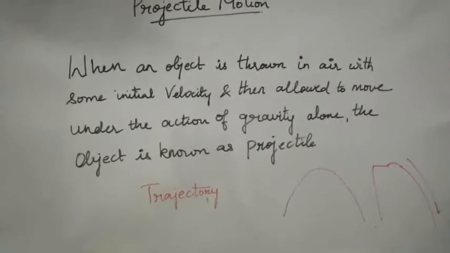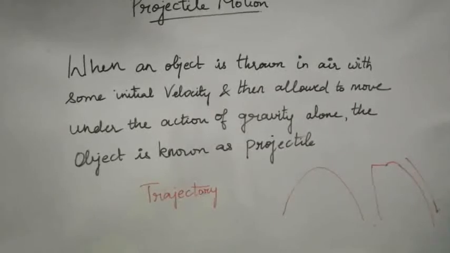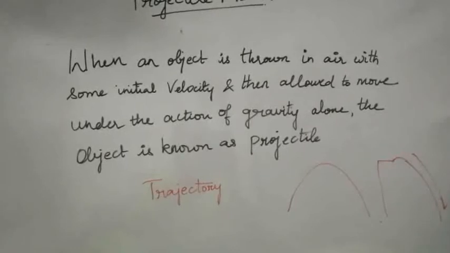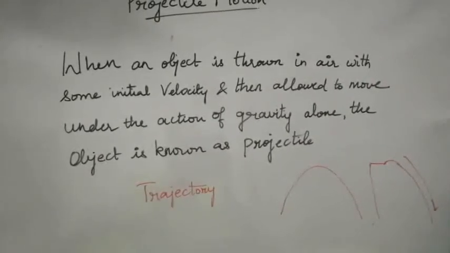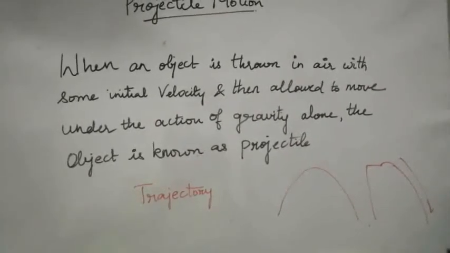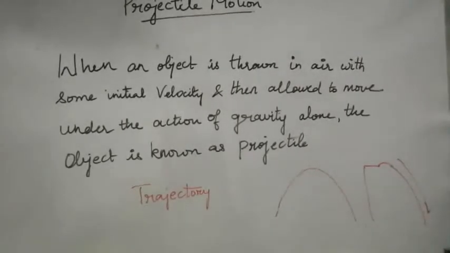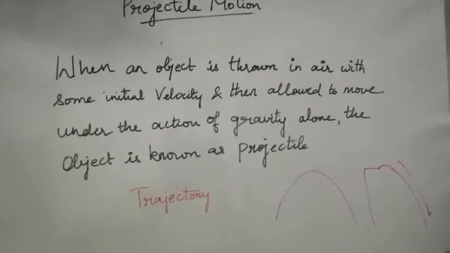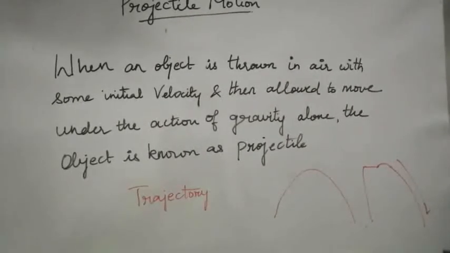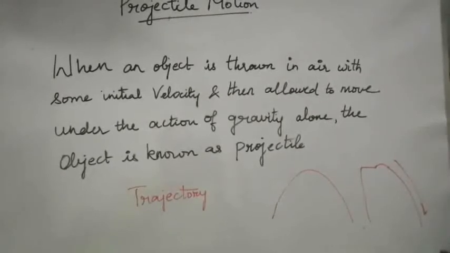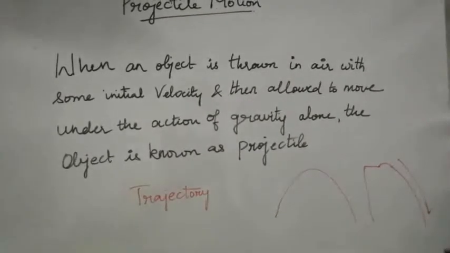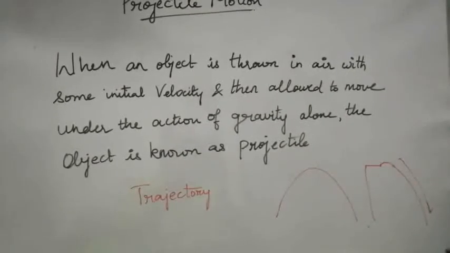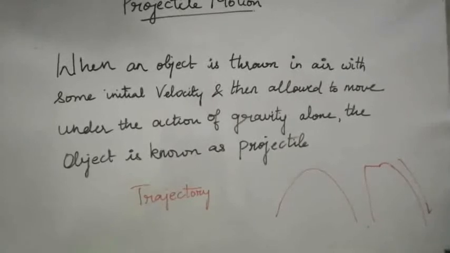When an object is thrown in air, it is not in the vertical direction, that is, it is not exactly upwards. It can be in any direction in air. It will move in some direction with some initial velocity, and then it will stop at a point and be moving completely under the action of gravity alone, which is towards the ground. This type of motion of the object will make a projection. This is called projectile motion.